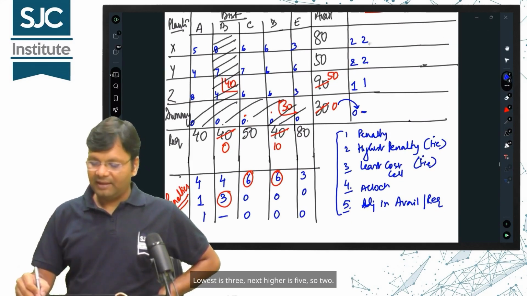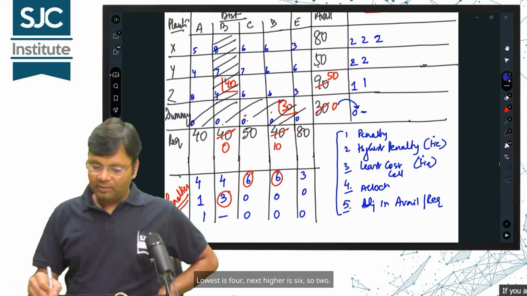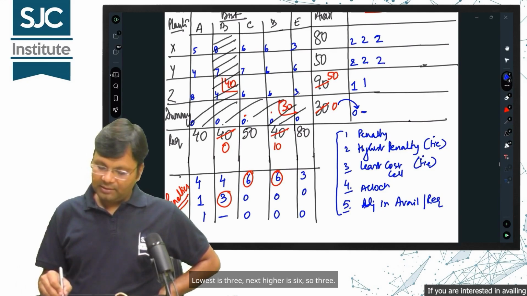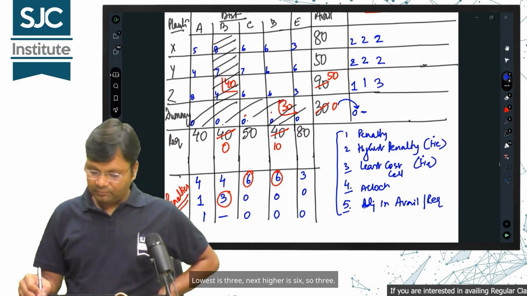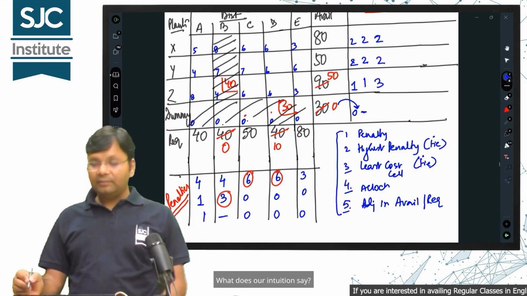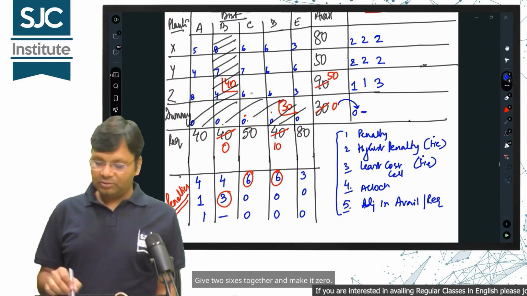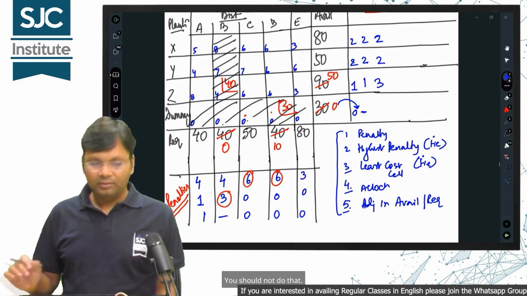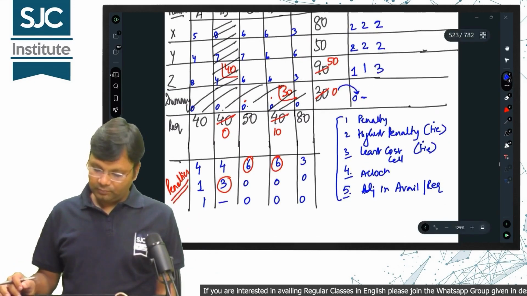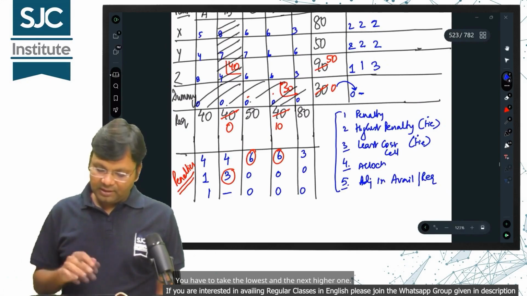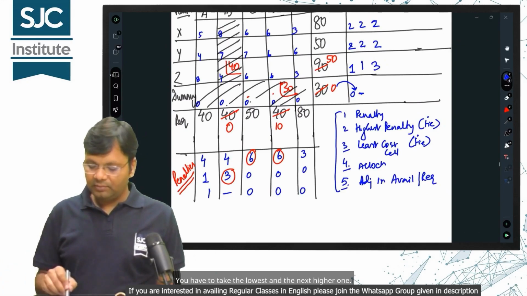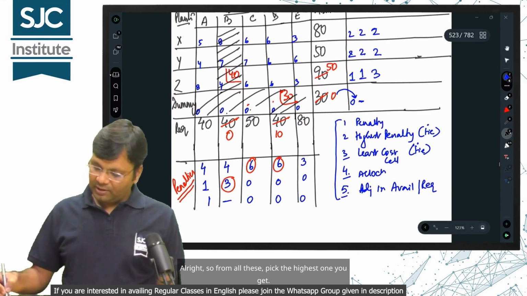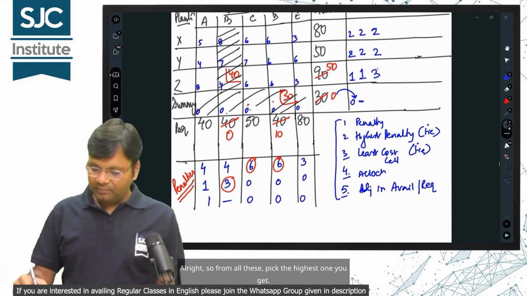Lowest is 3, next higher is 5, so 2. Lowest is 4, next higher is 6, so 2. Lowest is 3, next higher is 6, so 3. What does our intuition say? Give two sixes together and make it 0? You should not do that. You have to take the lowest and the next higher one. From 3 and 6, we are getting 3. So from all these, pick the highest one you get.